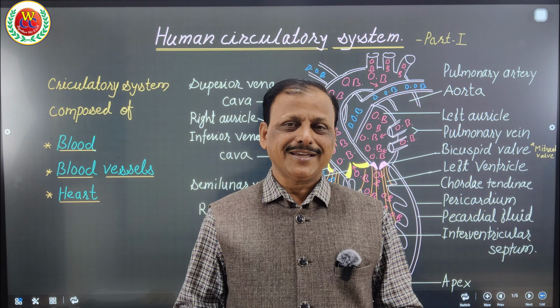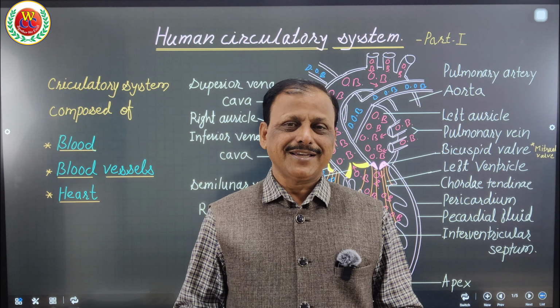They are also guarded by semilunar valves, at the pulmonary artery and the aorta. What is their function? When the ventricles contract and pump blood, they open in the forward direction. But when the ventricles begin to relax, to prevent the backflow of blood, these semilunar valves get closed and produce the second sound called dub. See the arrangement: the flow of blood is unidirectional, not bidirectional.